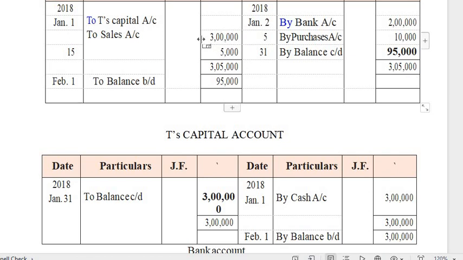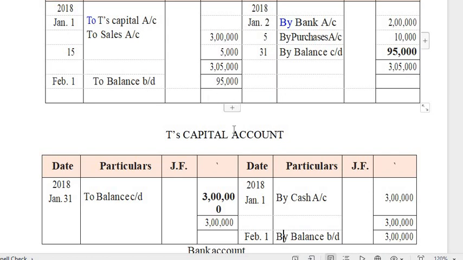So which is higher value? 3 lakh 5,000 is higher value. That's why I have to write the total as 3 lakh 5,000 on both the sides. Then which side is less, on that side you have to find out the difference between the total and the value which is available here. So 3 lakh 5,000 minus 2 lakh 10,000 will get 95,000. So 95,000 is nothing but the balance carried down. You have to write by balance carried down, and bring it to the next month, February 1st, to balance brought down 95,000.